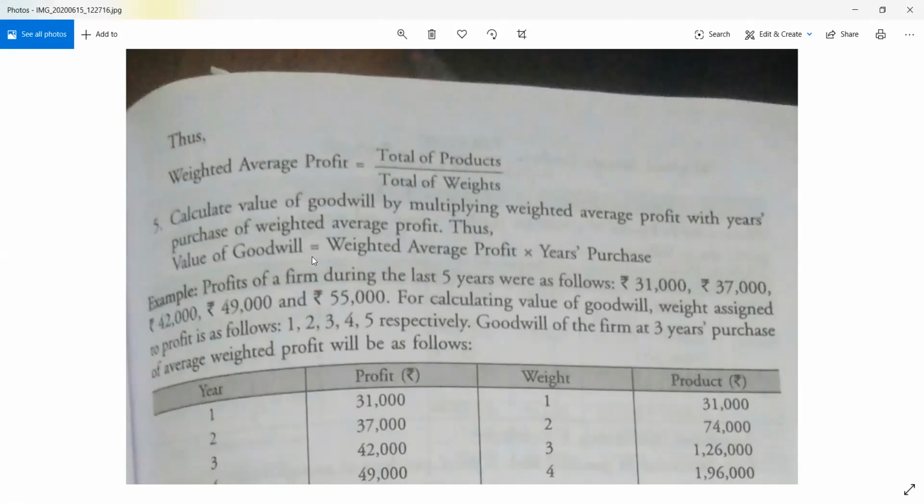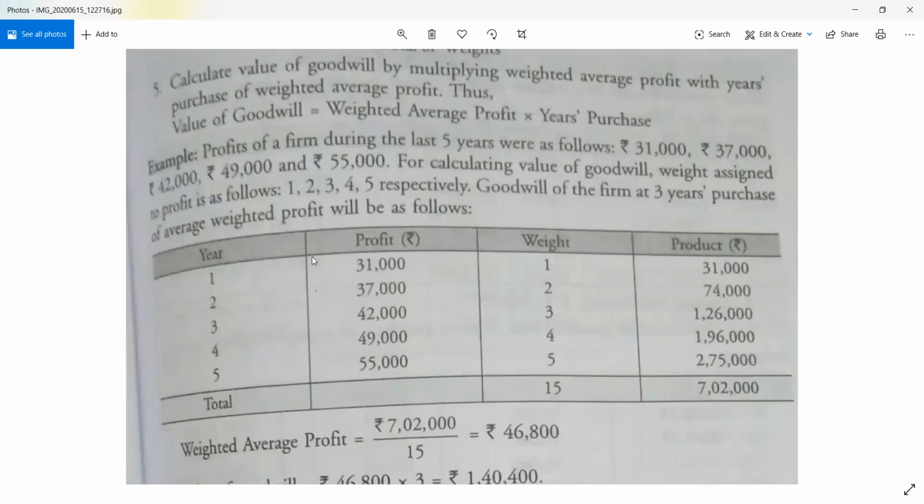Now we'll go with the solution with a particular problem so that you can understand it more easily. Let's take an example. Profits for the firm for the last 5 years were: 31,000, 37,000, 42,000, 49,000 and 55,000. For calculating the value of goodwill, the weights assigned to profit are 1, 2, 3, 4, and 5. Clear? And the goodwill of the firm is to be valued at 3 years purchase, right?